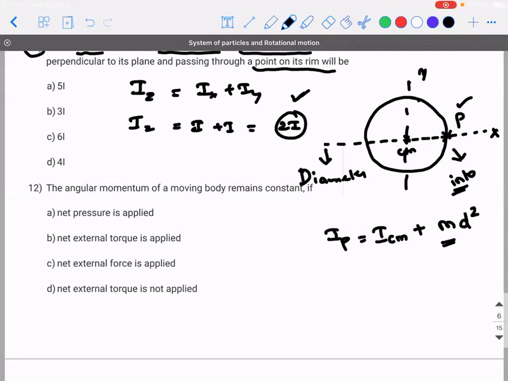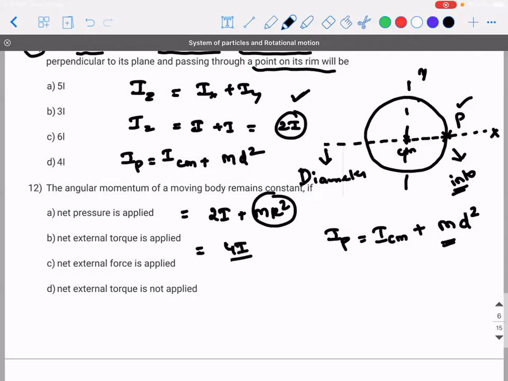Right. So what is the moment of inertia about this axis? Moment of inertia about the point P will be equal to moment of inertia about the center of mass plus m into d square. So it should be 2i plus m into r square. But what is mr square? Mr square is 2i, sir. So it should be 4i.